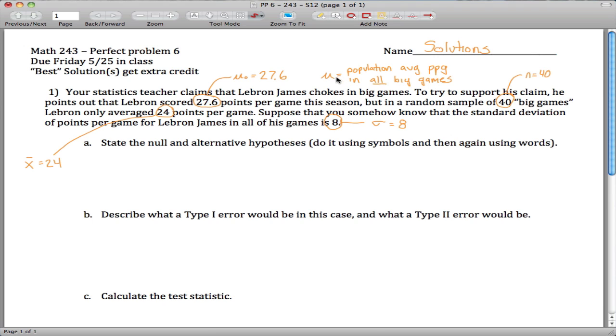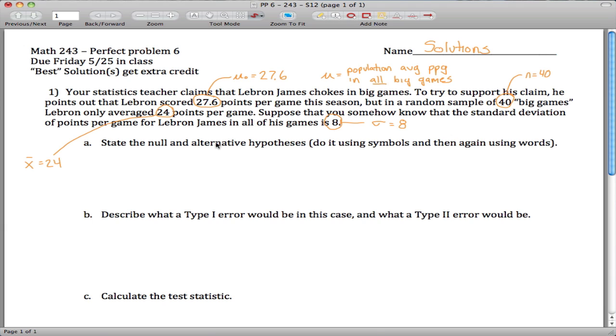So we've kind of already used up mu. So this right here is the population average of all games, not just all big games. But if our null hypothesis is correct, then these are the same. So we're going to call this mu naught to represent that it has something to do with the null hypothesis here. Mu naught is 27.6.